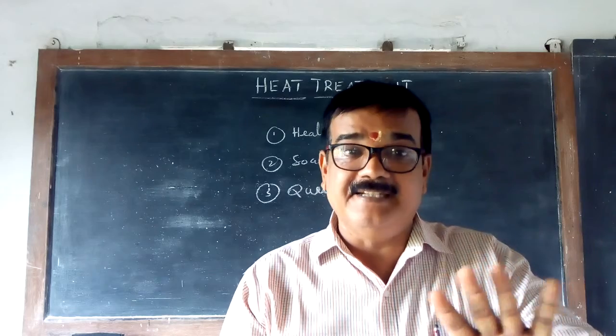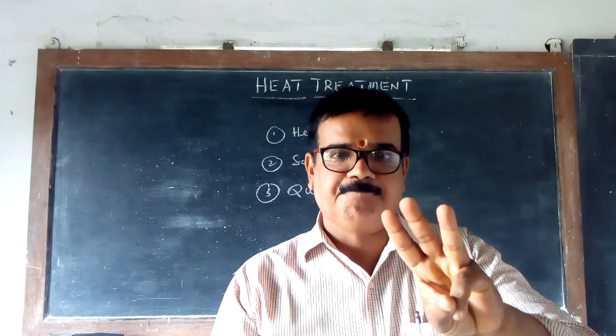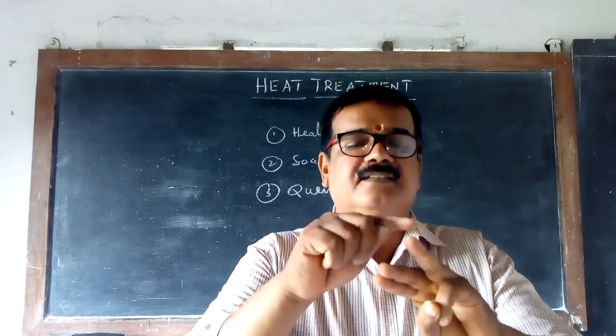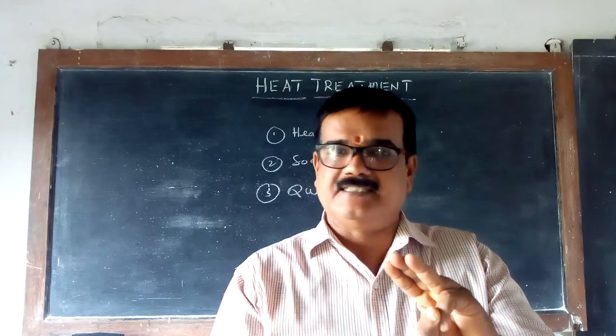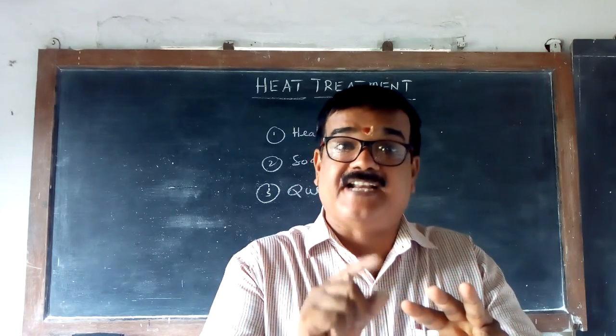But these are the different structures of steel. In the cold state we can see 3: ferrite, pearlite, cementite. Understand?